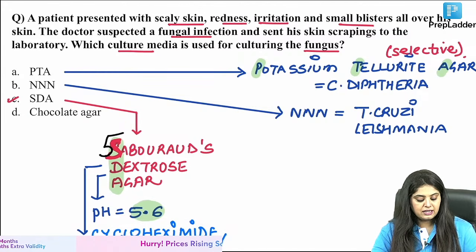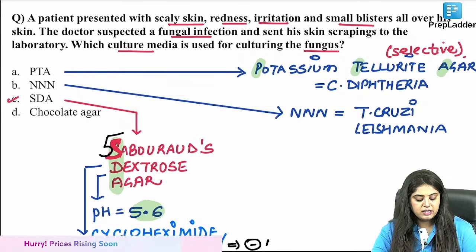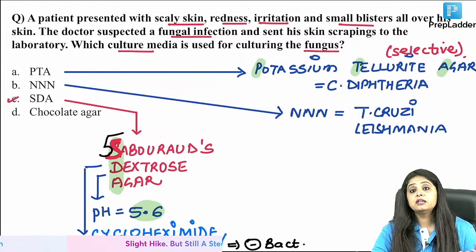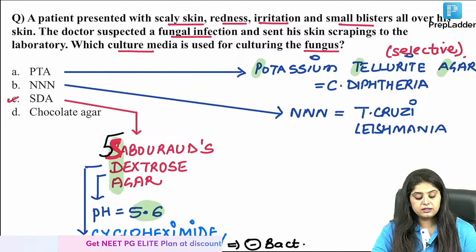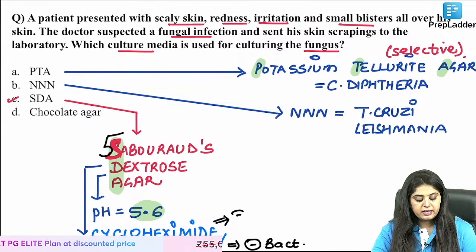It has gentamicin. What do you think gentamicin must be doing? Ma'am, it stops bacterial growth, because you want fungus to grow, so you don't want the bacteria to grow. So gentamicin will not let the bacteria grow. What is cycloheximide? It inhibits the fungus.